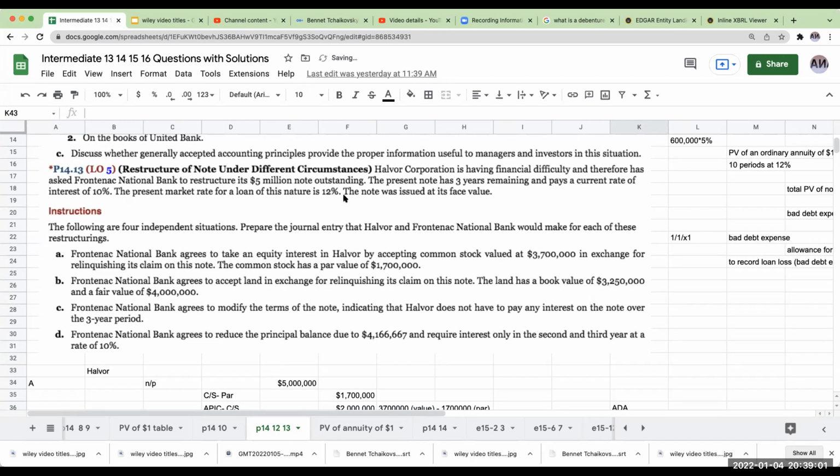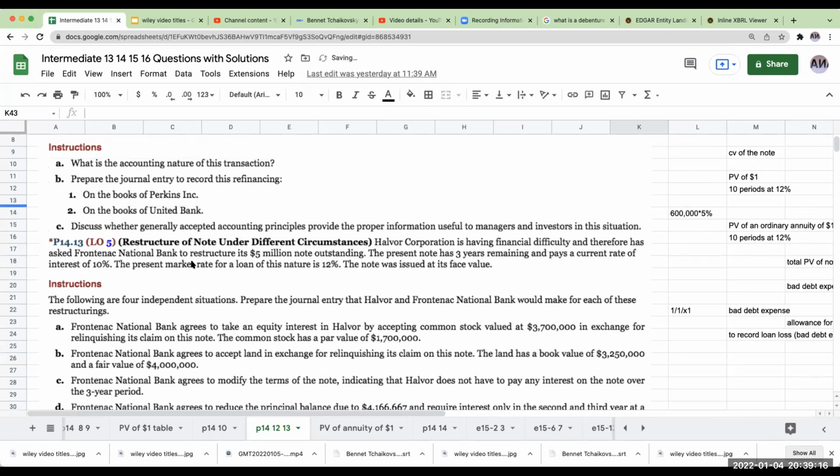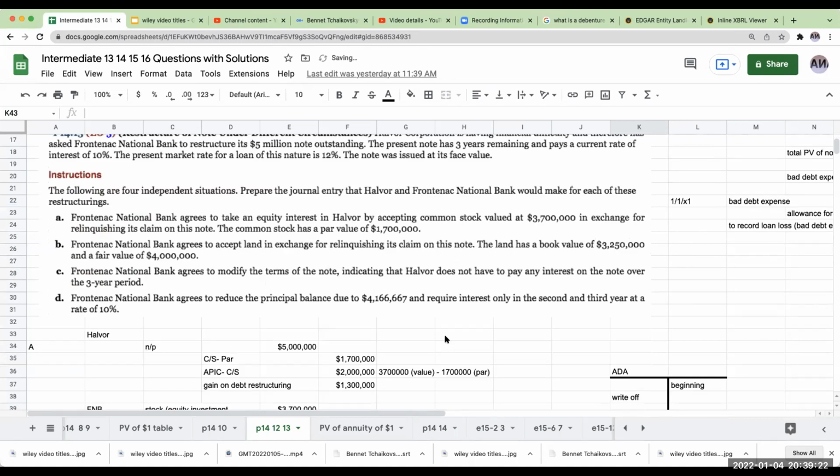And what we want to be doing is using the market rate to essentially present value this back. However, as I'm thinking about this now and looking at the book solutions in conjunction with that, we're going to actually use the stated rate on the note, because that's how the note was made up.